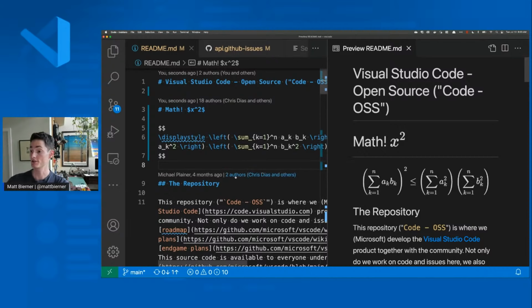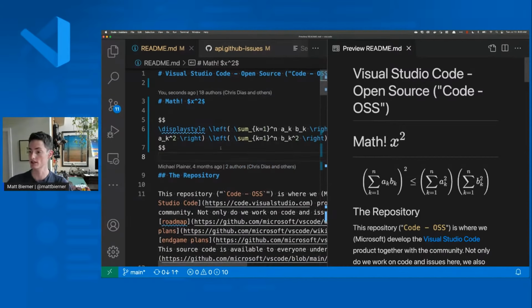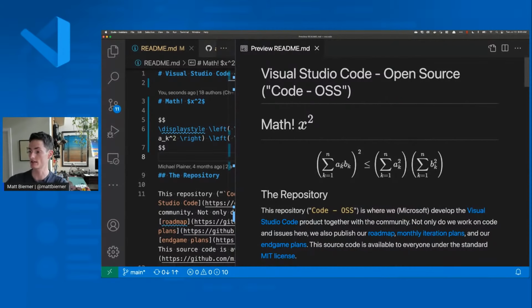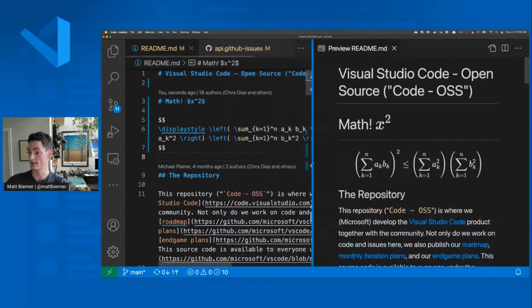The other way that you can write a formula is to create a math block. That's what I'm doing here for this more complex formula. You can see that I'm using double dollar signs, and I've wrapped the entire equation in that math to create this math block. And that is being rendered down here. It is also being centered. So if I expand things here, you can see that that math block is being rendered as centered, whereas the other one is just being rendered as part of the normal content.